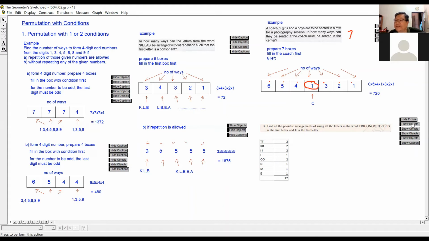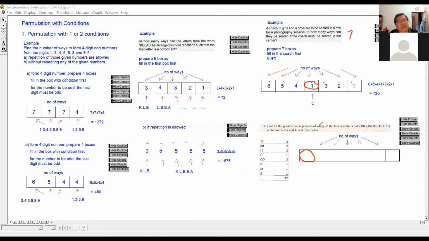Okay, right. So now because there are too many boxes, 12 boxes, I just draw the first box and the last box. Then in between, you try to imagine what's happening. So they say the first one must be G. That means this box here, the first letter, must be G. I have to fill up this one first.